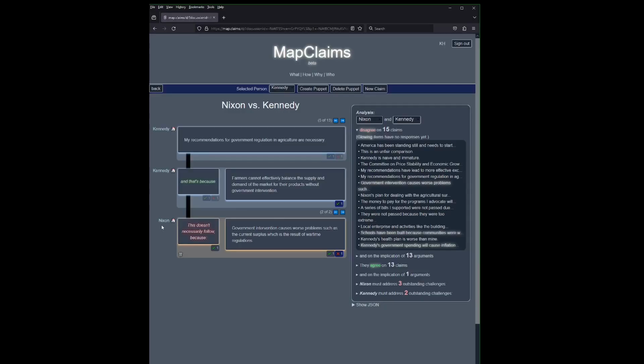Nixon disagrees with the implication, saying that government intervention only makes this worse and caused the current surplus.